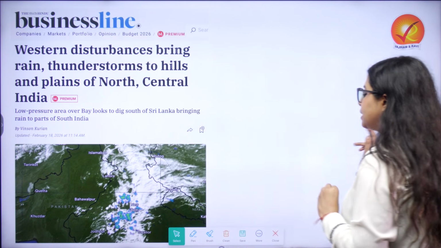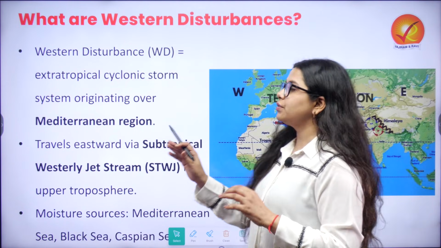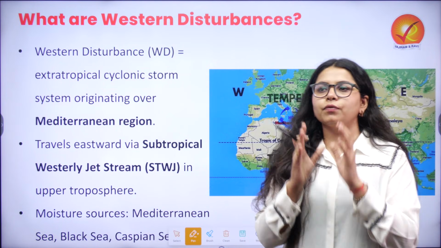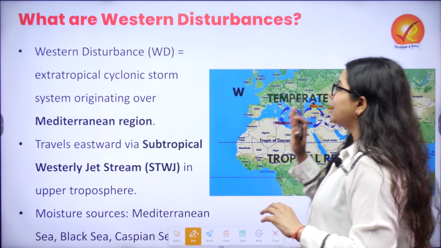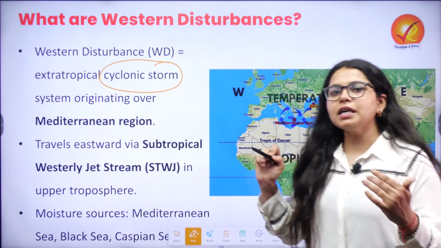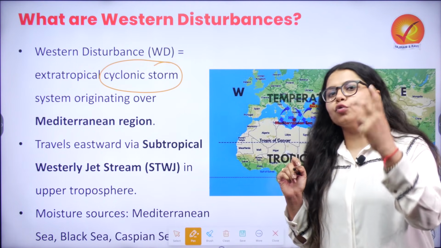So, beginning with understanding this weather system that is Western Disturbances. When you have to understand Western Disturbances, first you have to establish the fact that they are nothing but a cyclonic storm. When we are talking about cyclonic storms, they can be of two types.